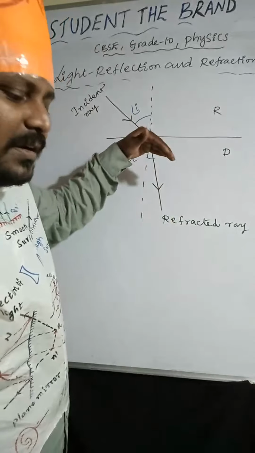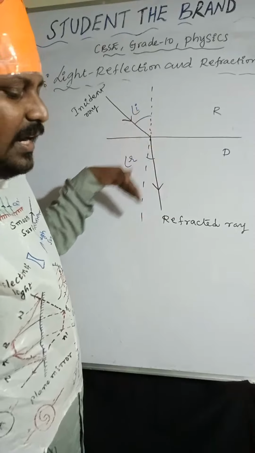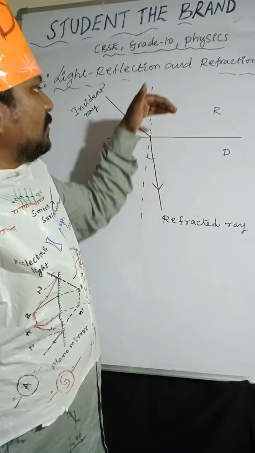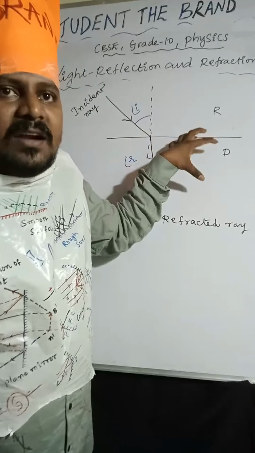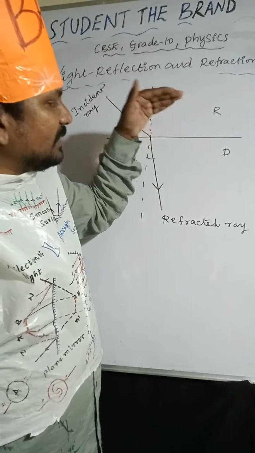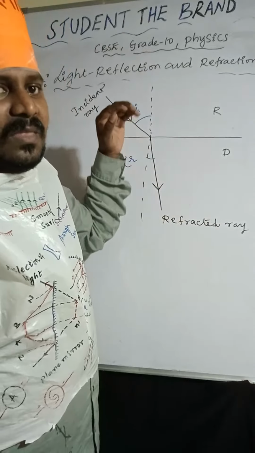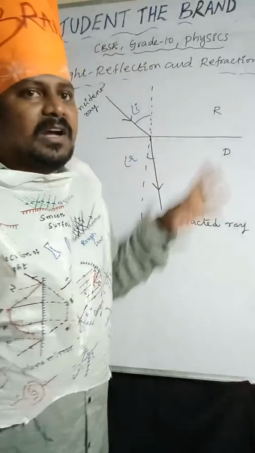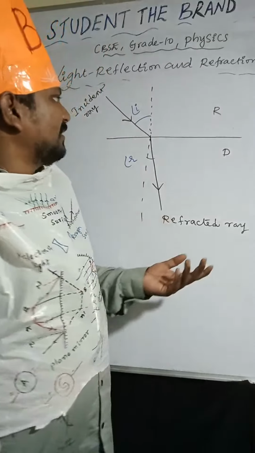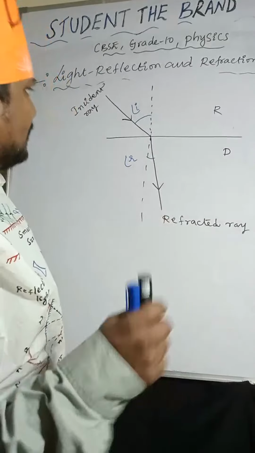After refraction, the refracted ray moves towards the normal line. Refraction means changing the path of the light ray. The light ray moves towards the normal line when going from rarer to denser, because the refractive index of the denser medium is greater than that of the rarer medium. Sir, what is refractive index? I'll explain.